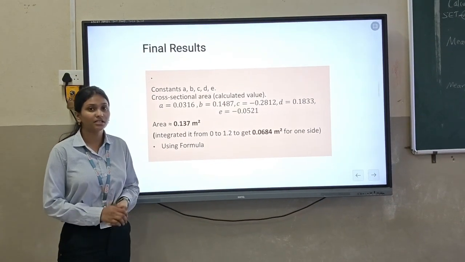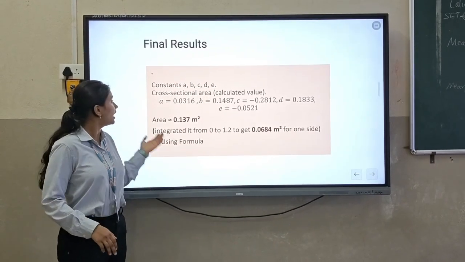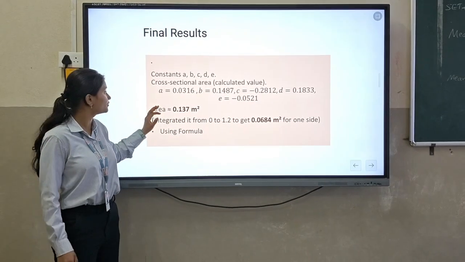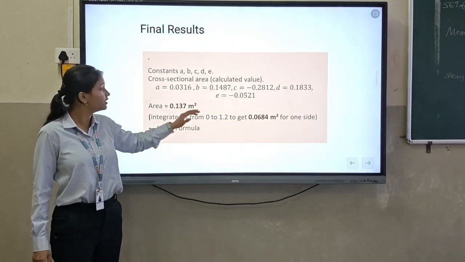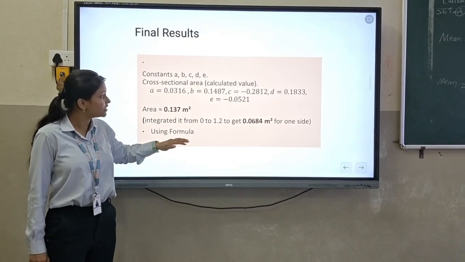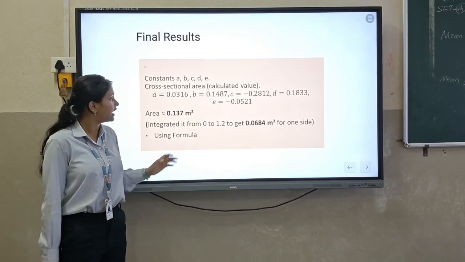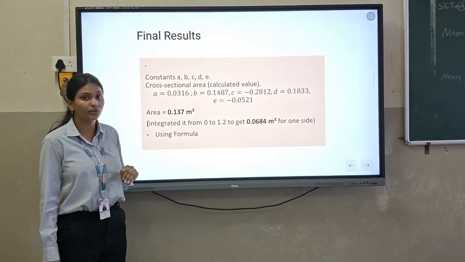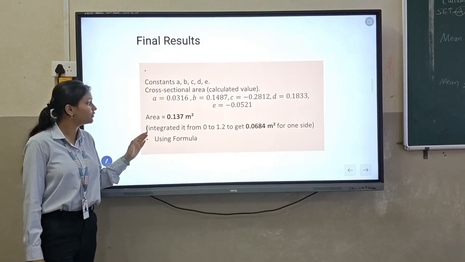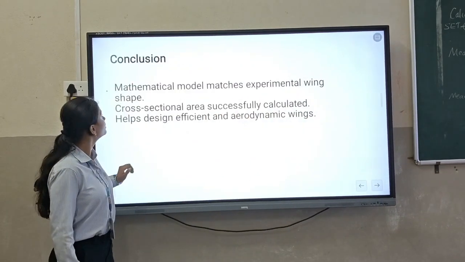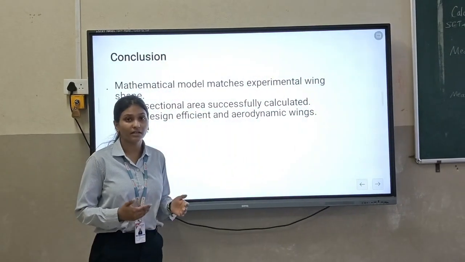So, final results: we got the constants A, B, C, D, E with the help of the graph, and we found the cross-sectional area of the wing, where A is 0.0316, B is 0.1487, C is minus 0.2812, D is 0.1833, and E is minus 0.0521. And the cross-sectional area we got is 0.137. So here is the conclusion: the mathematical modeling matches with the experimental wing.